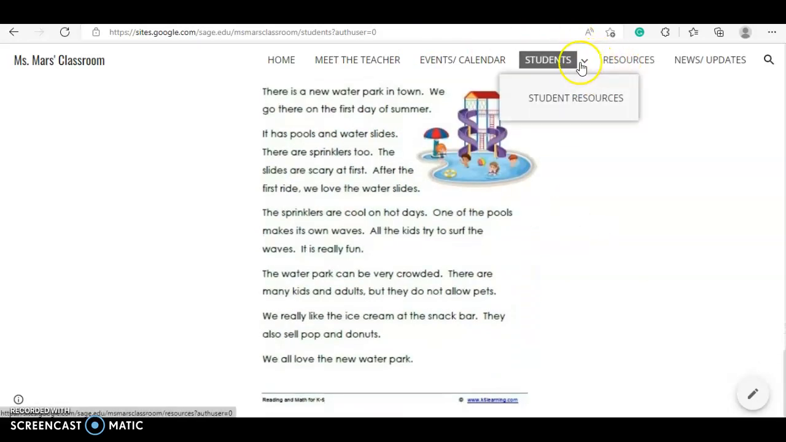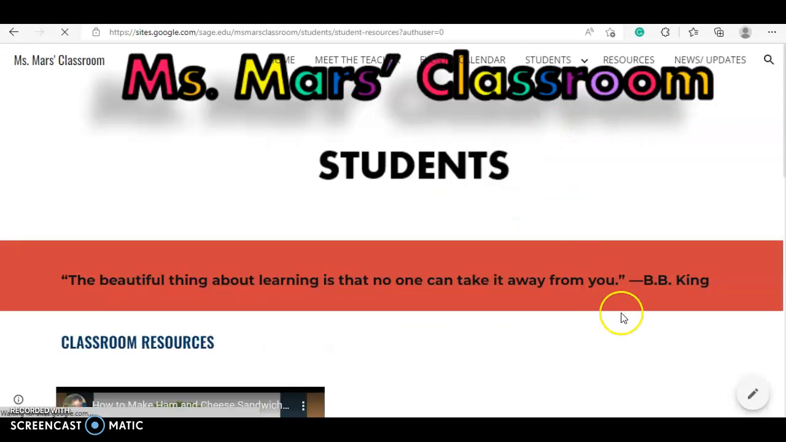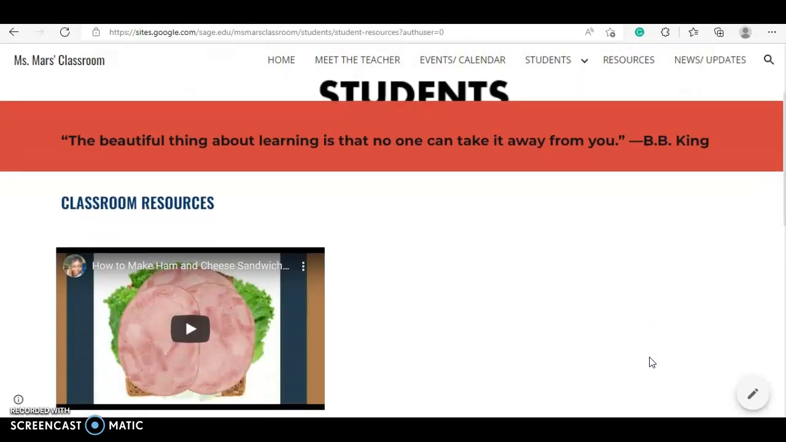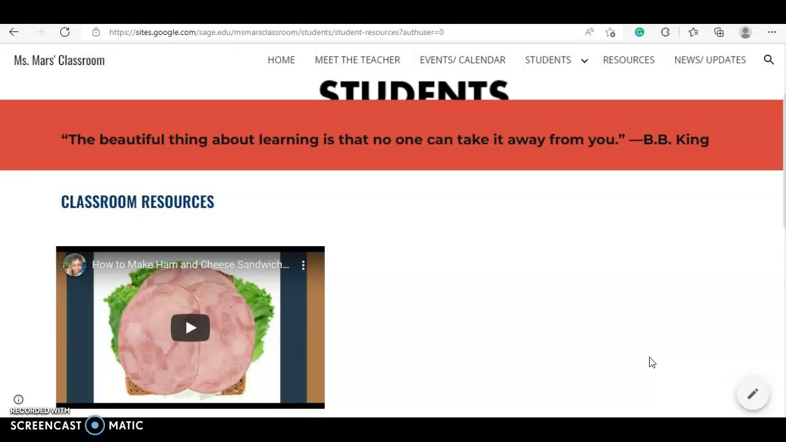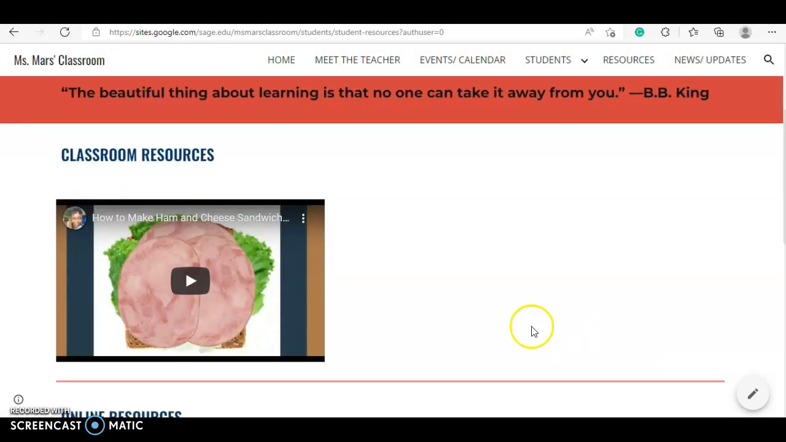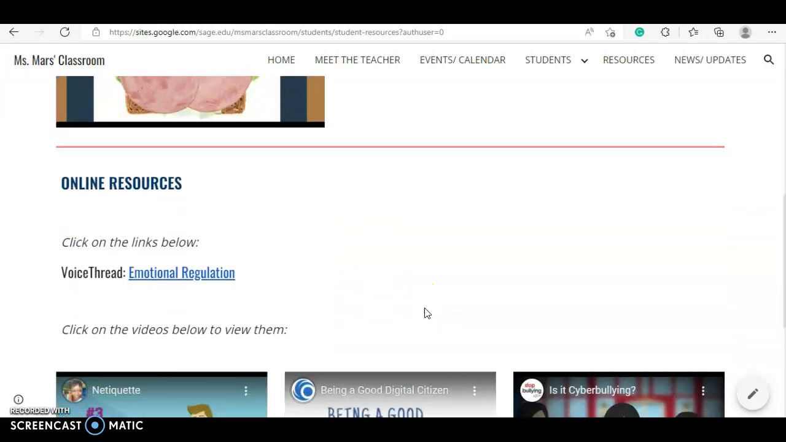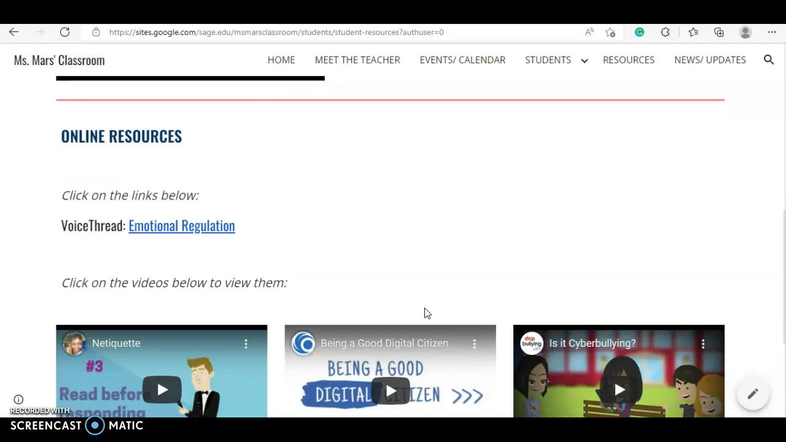Our next page, the sub-page, that is, if we go to the sub-page, we're going to find some student resources and another quote. So we have some classroom resources, some resources that we'll use in the classroom and we'll add as time progresses. So the first sample we have here is how to make a ham and cheese sandwich. And if we go on, we're going to see some online resources.